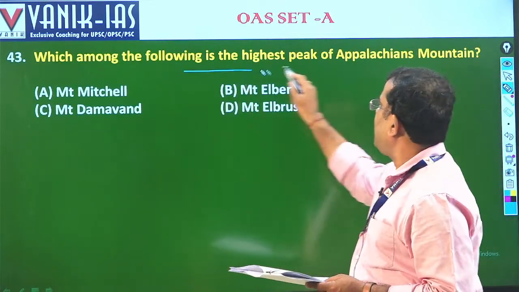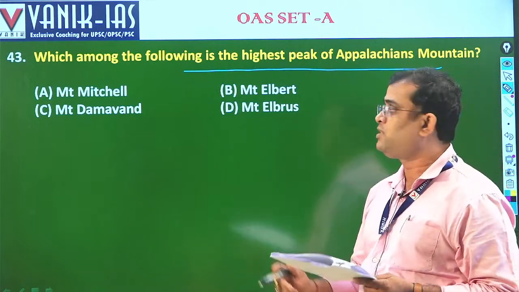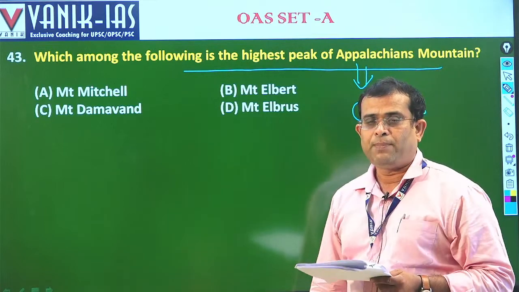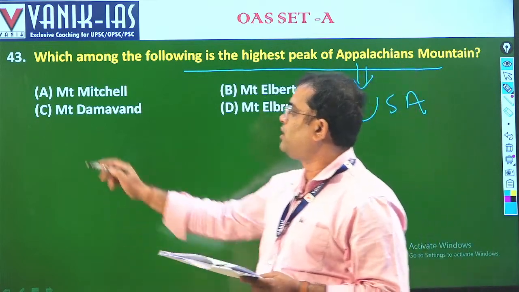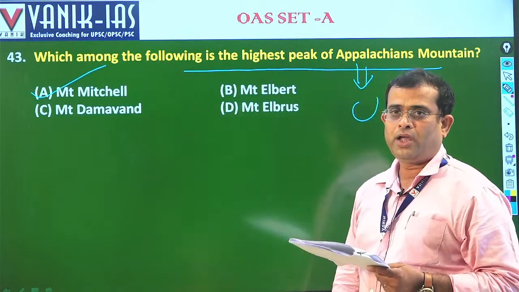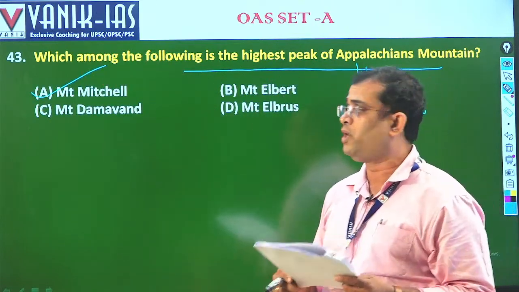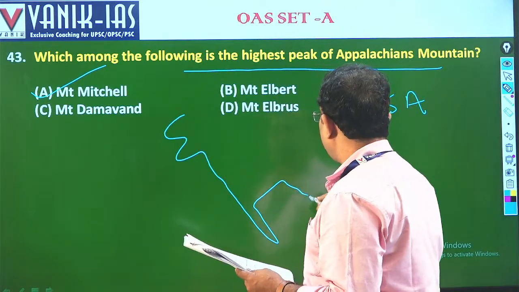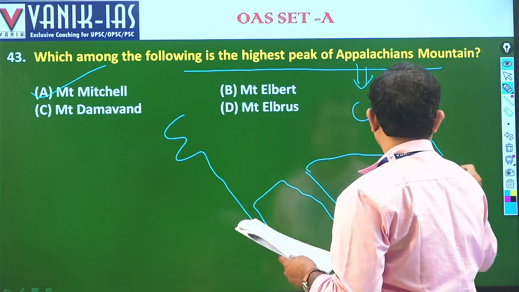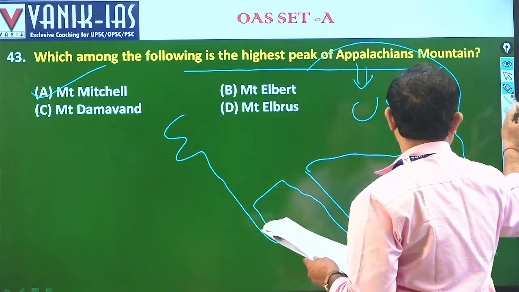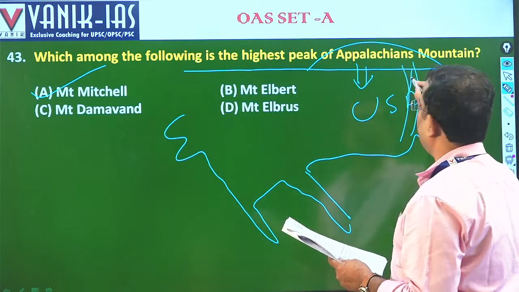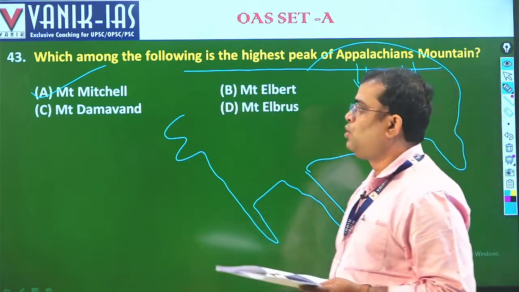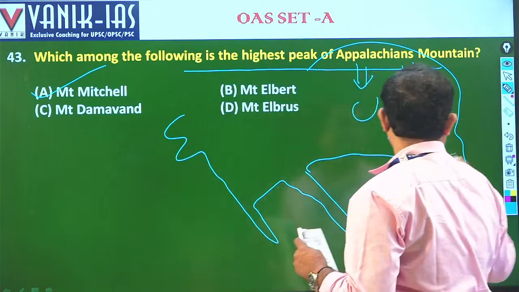Which among the following is the highest peak of the Appalachian Mountains? First you have to remember that the Appalachian Mountains are in the USA. So you go for Mount Mitchell. Mount Mitchell is the highest peak of the Appalachian Mountains. The Appalachian Mountains are particularly on the eastern coast of the USA, and our peak is here, Mount Mitchell. So your answer is A. Next.